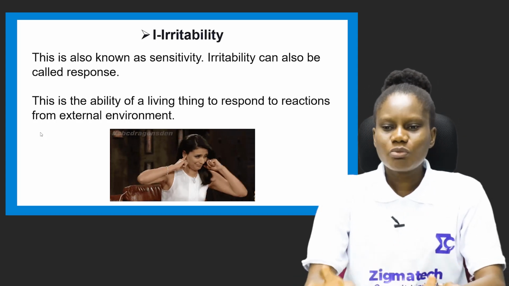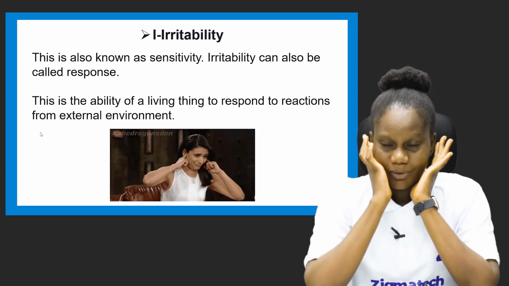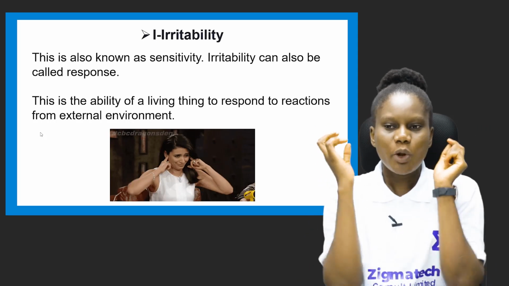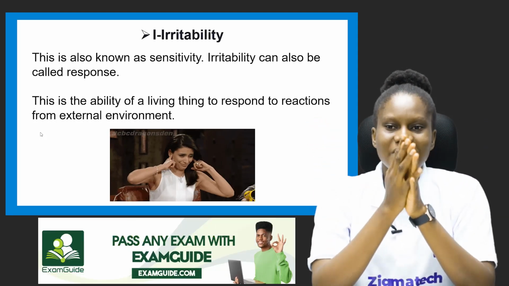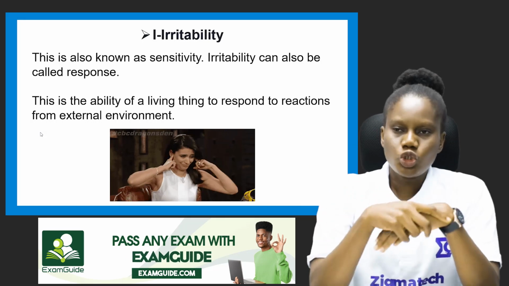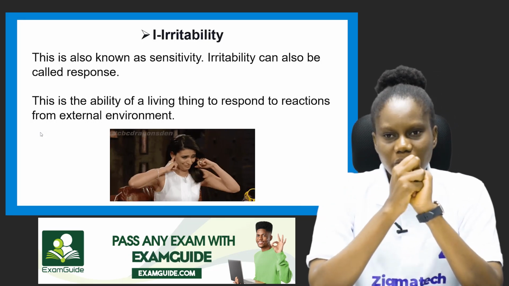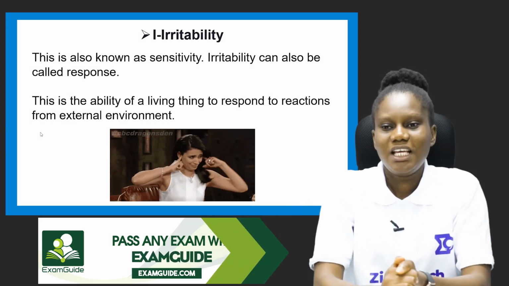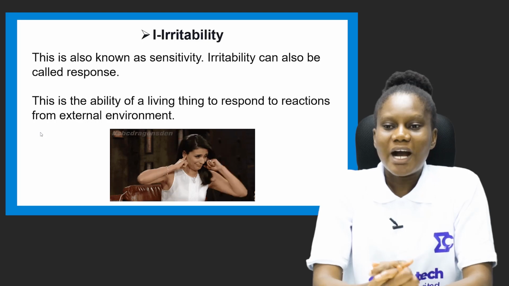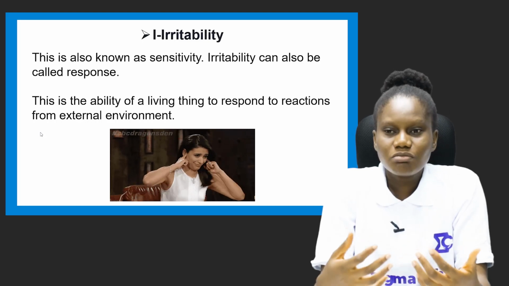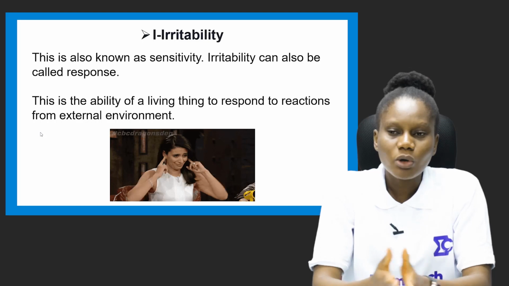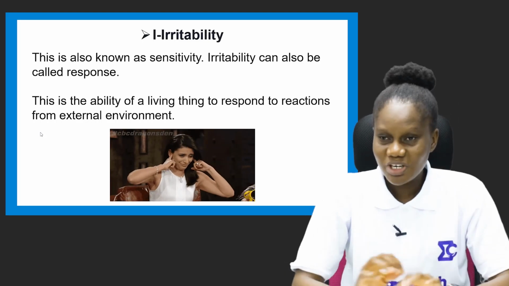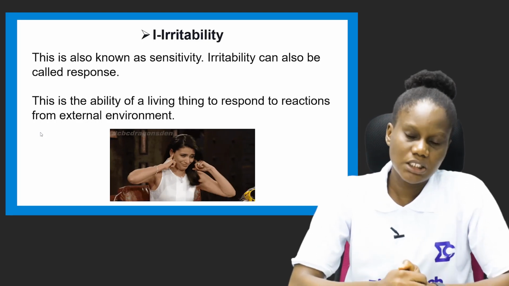From our slide, you can see a woman holding her ears with her two hands. That means she's responding to a sharp sound, and it might not be pleasant to her. That is irritability: the ability for you to respond to your external environment. We respond to pain. Some persons respond to pain by shouting. When you are happy, you respond. When something hot touches you, you respond by shouting. Or maybe someone pinches you, you respond. That is you responding to your external environment.